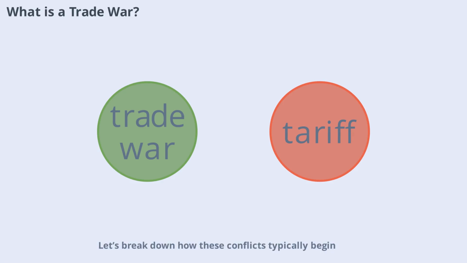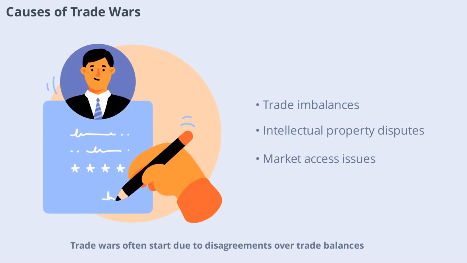Let's break down how these conflicts typically begin and why they can be so challenging to resolve. Trade wars often start due to disagreements over trade balances, intellectual property rights, or market access. Sometimes a country may feel that its industries are being harmed by cheap imports or unfair subsidies provided by another nation. In other cases, political tensions or strategic interests can trigger trade disputes.